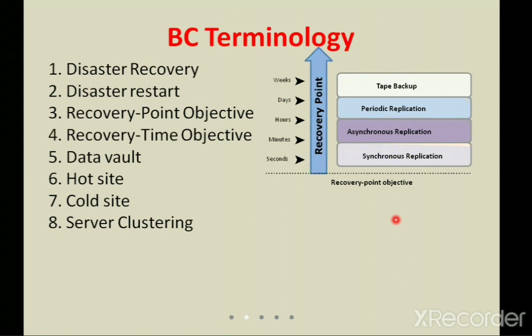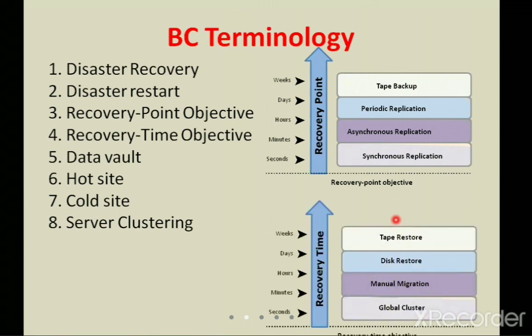The next one is the recovery time objective. Here they check the time within which the systems and applications must be recovered, either within 72 hours, or within 12 hours, or within a few hours, or within a few seconds. Here you can see there is a cluster, manual migration, and disk restore or tape restore. These are the components using which they recover the data at the particular point.